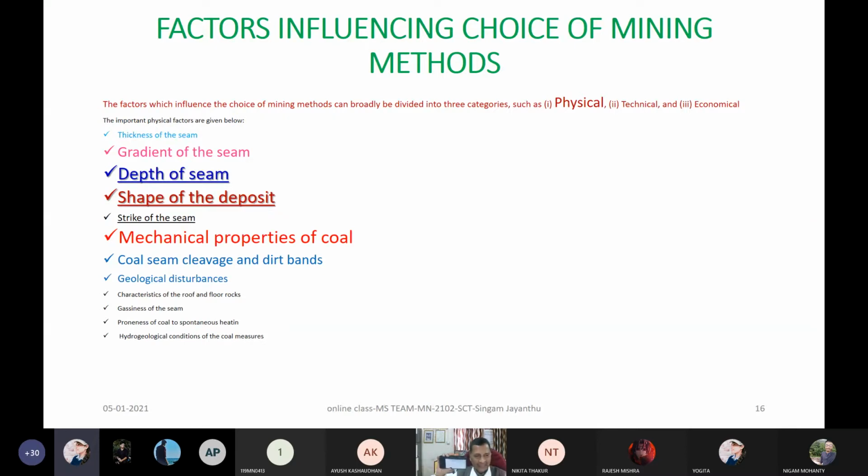Now I have a simple query for you, which can also be considered your continuous evaluation question, and you should respond now itself. It is very simple to understand. Imagine the roof is very strong. Which method would you like to adopt, because you already have some introduction to these methods? Anybody want to respond?